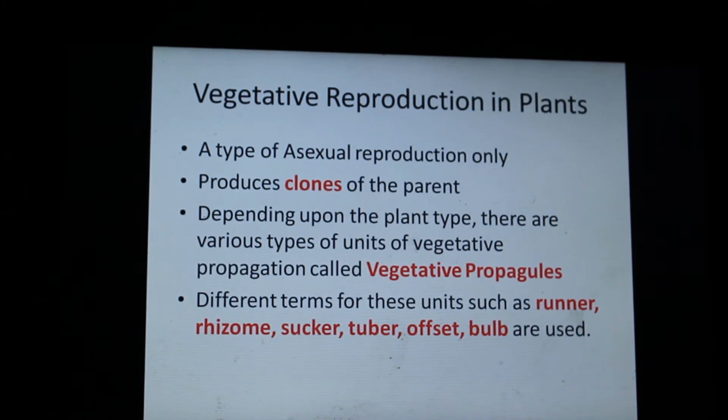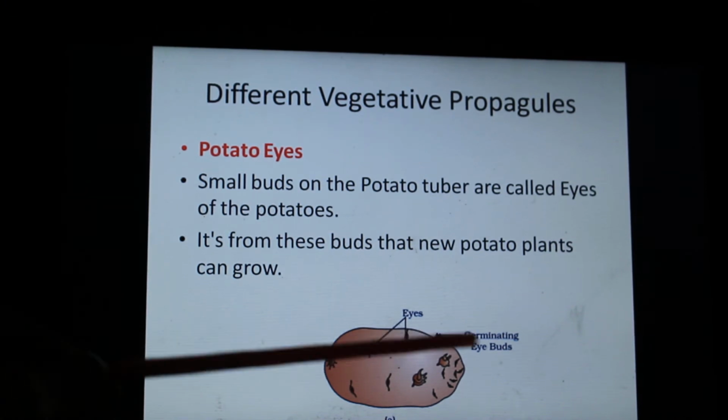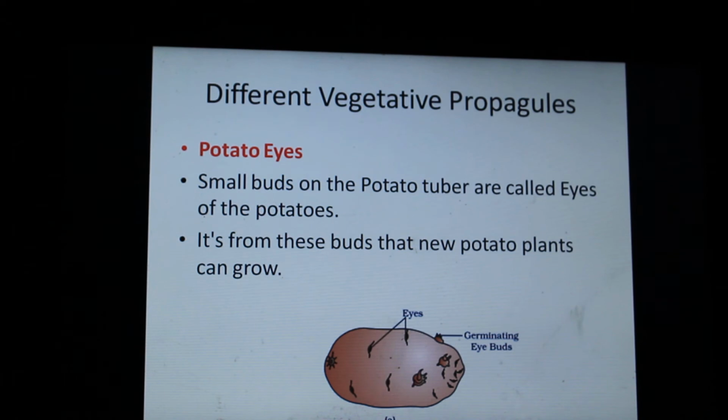And depending on the type of plant, there are different types of units of vegetative propagation. You will understand this when I cite an example. So for example, a potato reproduces by small buds. You must have seen small structures on the potato body which are called eyes. These are small little buds which sometimes germinate from the potato body. And see, this is a potato, and you can see germinating buds. You can call them eyes also.